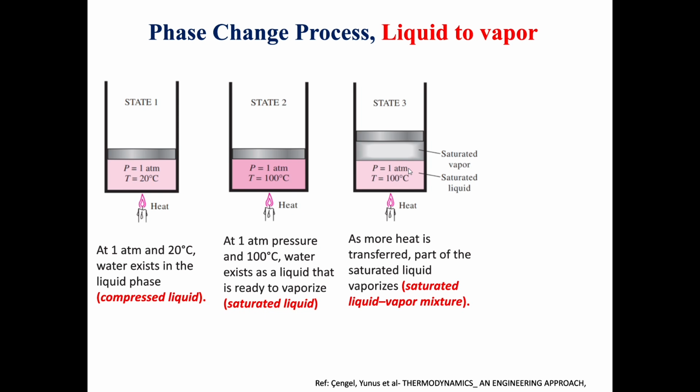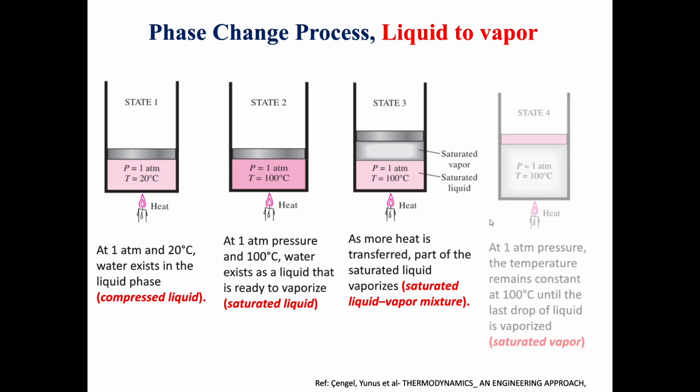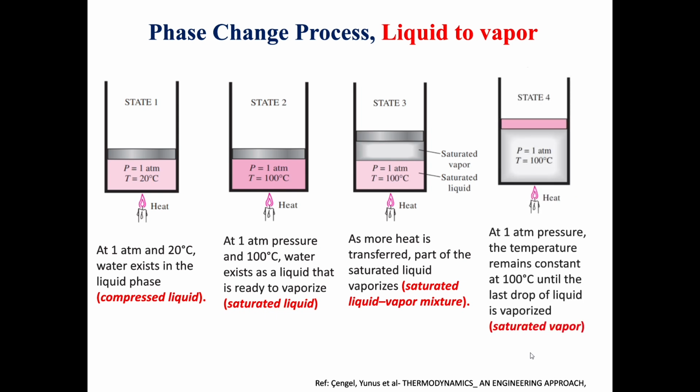We'll have liquid and vapor. That's why it's called saturated liquid vapor mixture. And in the fourth state it will be called saturated vapor because it transferred to be vapor. So we will not see liquid anymore, it's all vapor. At 180 atm pressure, the temperature remains constant at 1 degree Celsius until the last drop of liquid is vaporized.